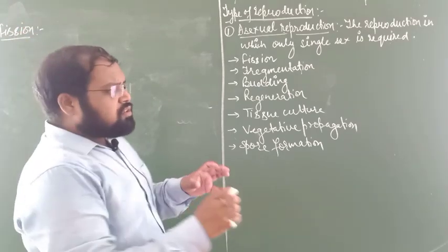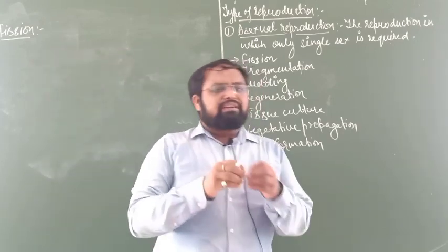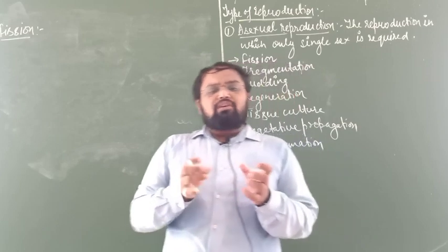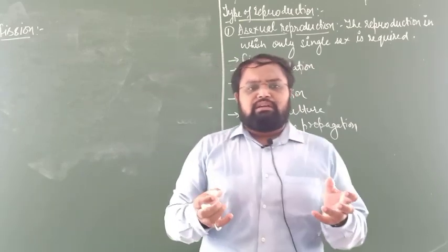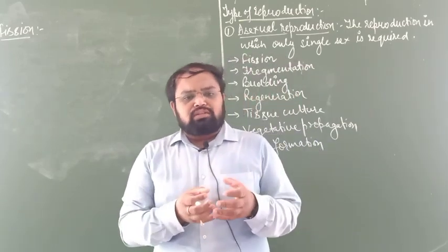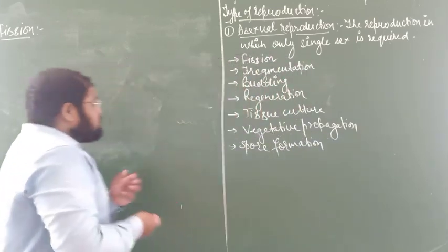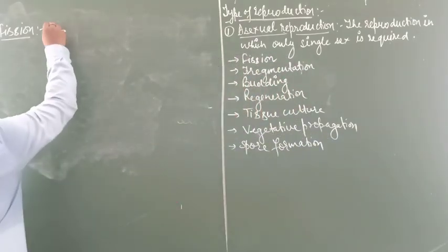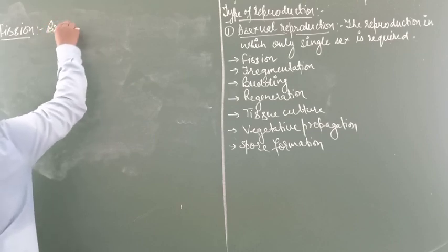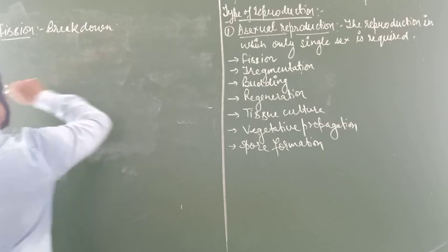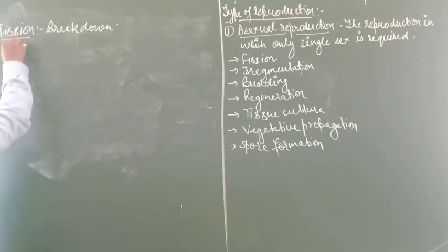Simply, what is the meaning of fission? Fission means breakdown. If an organism breaks down, it will break into two parts or more than two parts. Fission is of two types.